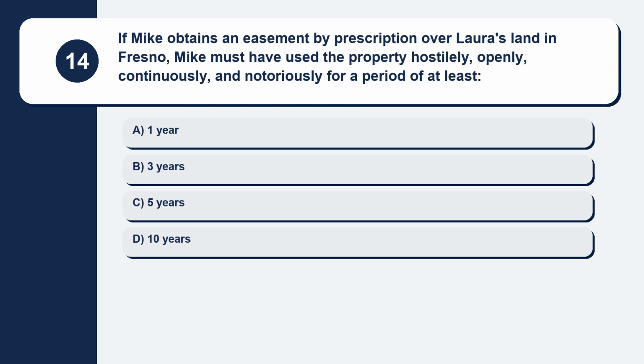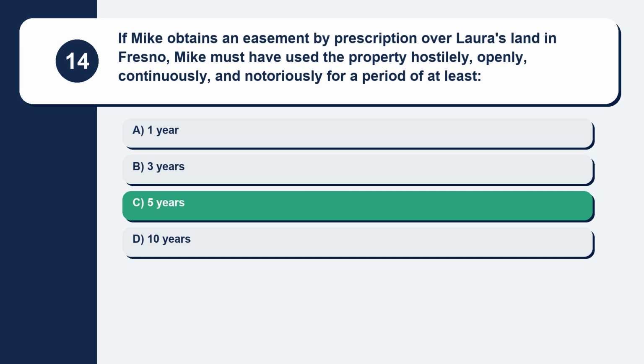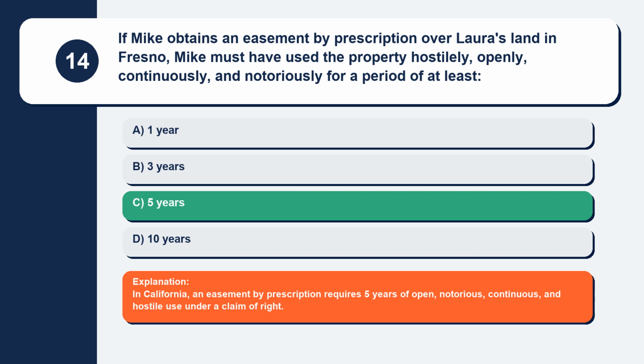Question 14. If Mike obtains an easement by prescription over Laura's land in Fresno, Mike must have used the property hostilely, openly, continuously, and notoriously for a period of at least. Here are your options. Option A, 1 year. Option B, 3 years. Option C, 5 years. Option D, 10 years. The correct answer is option C, 5 years. Explanation. In California, an easement by prescription requires 5 years of open, notorious, continuous, and hostile use under a claim